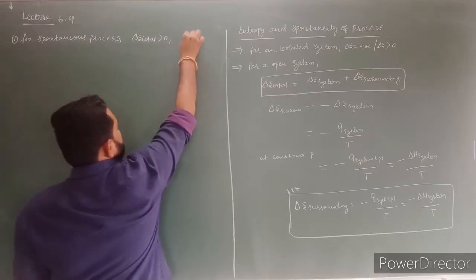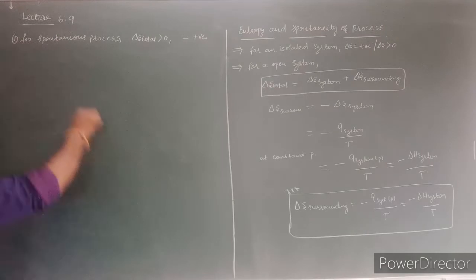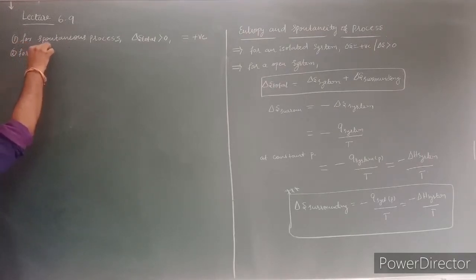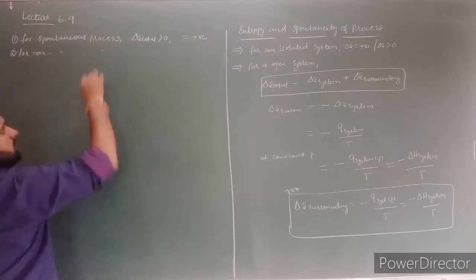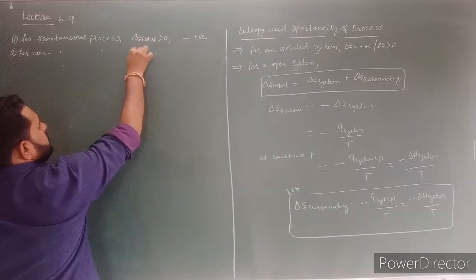That means it is always positive. For a non-spontaneous process, the total entropy change is always less than 0.